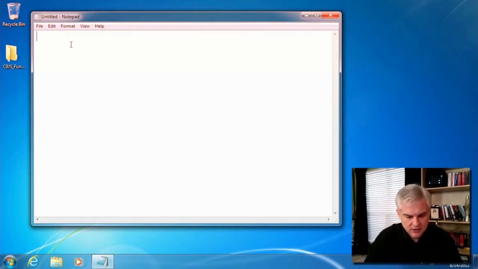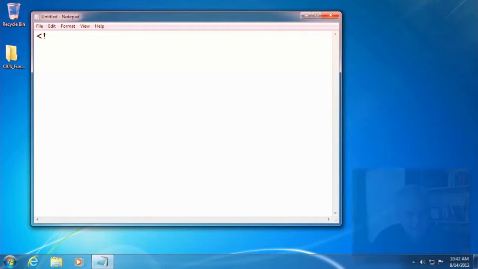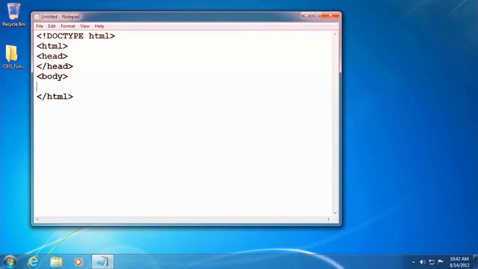I'm going to start with an open angle bracket, exclamation mark, doctype html. All right, and then I'm going to create an opening and closing HTML tag, and then an opening and closing head tag, and then an opening and closing body tag. And then the next thing I want to do to make sure that this document will actually validate is add a title. And we'll just make a dummy title for now that, hopefully, I'll remember to change every time that we use this template.